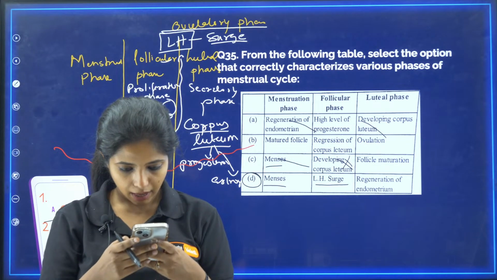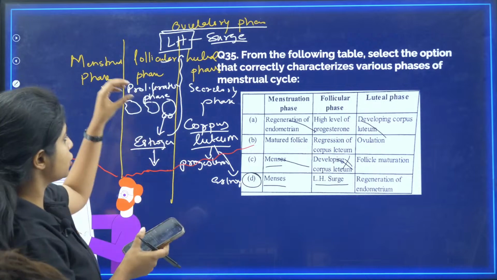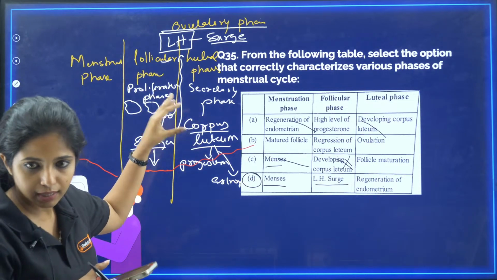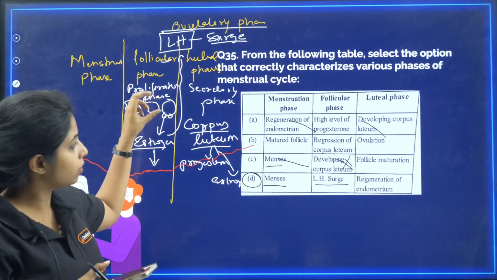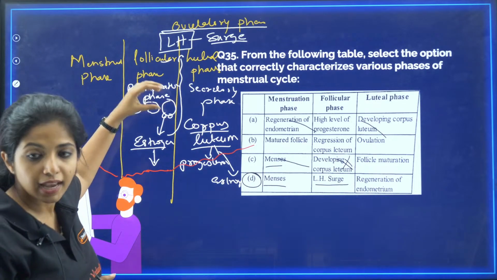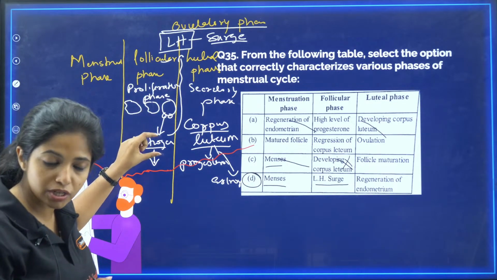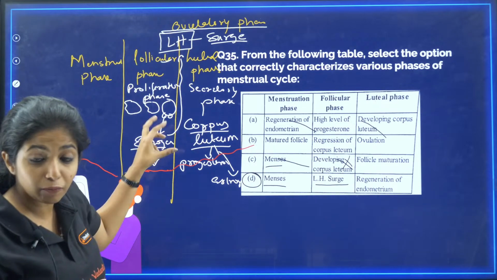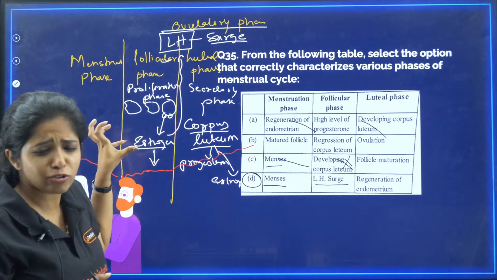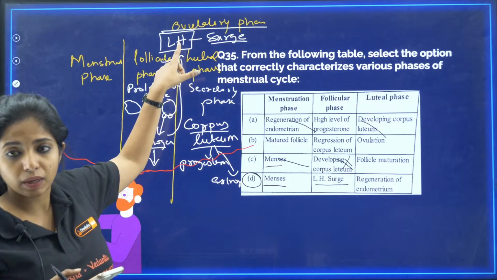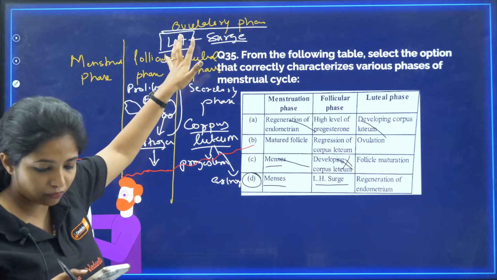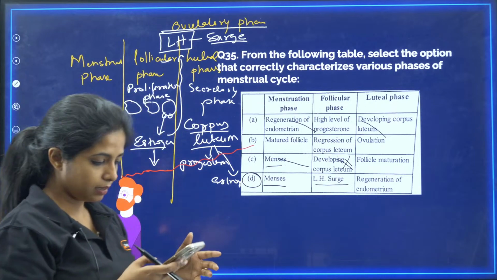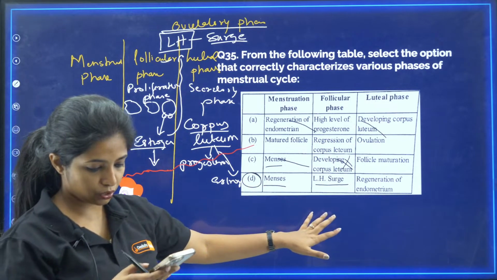And what about the FSH hormone? FSH is the one that is responsible for the maturation of the follicles, and these follicle cells are going to release estrogen. This estrogen is going to increase LH only at one particular point of time. When the amount of estrogen is very high at that point, it will lead to an increase in LH and also FSH. Works? So this is why this is your answer.